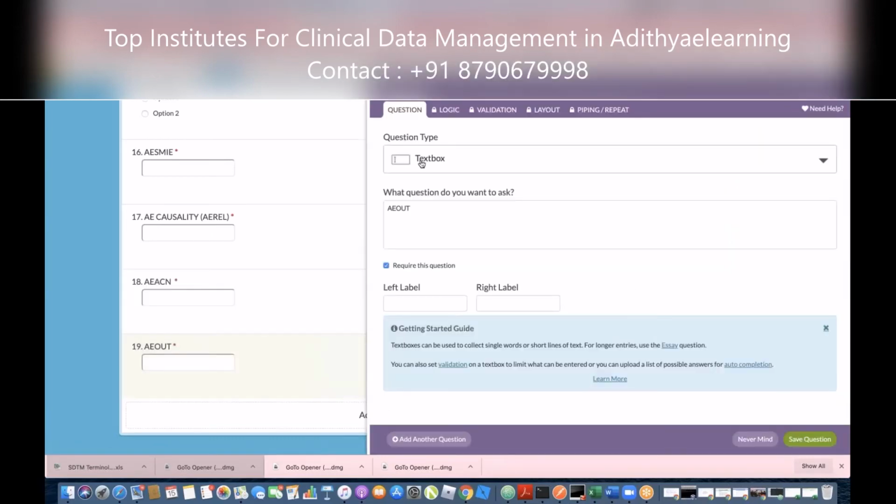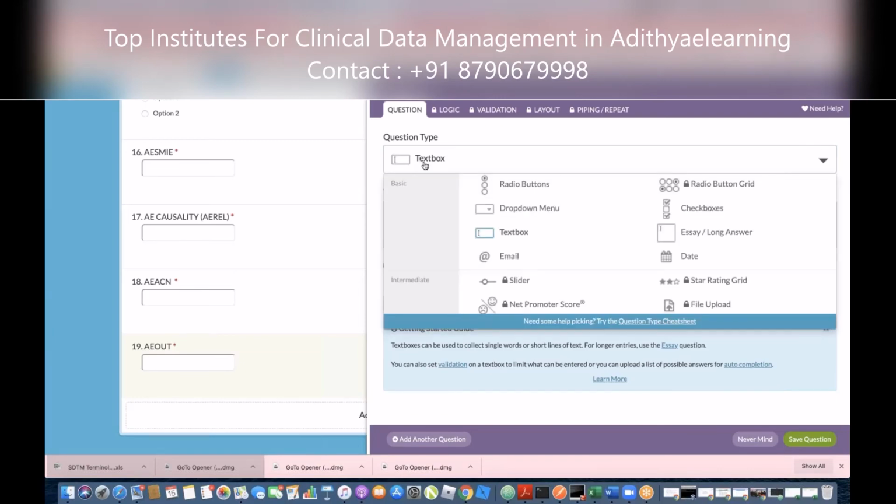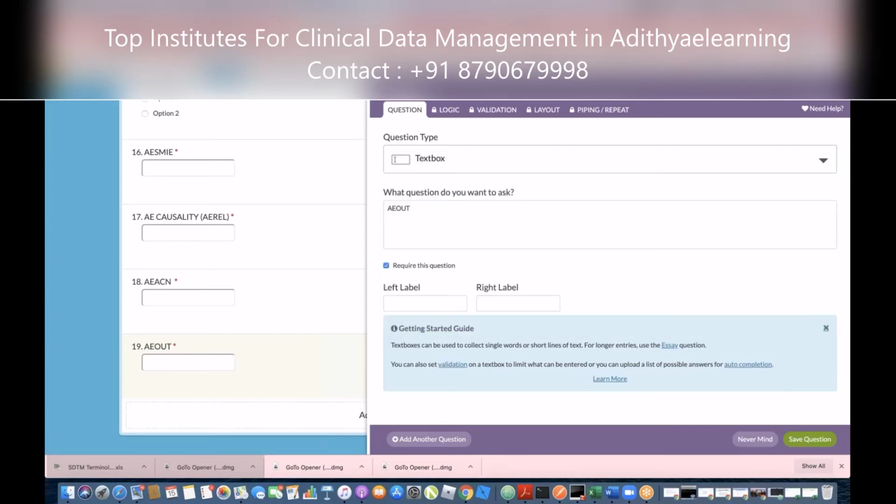So what should the outcome be? Usually for outcome, we put it as recovered. Okay. One second. That's why I was trying to see what the CDISC term is, so I can easily find it.